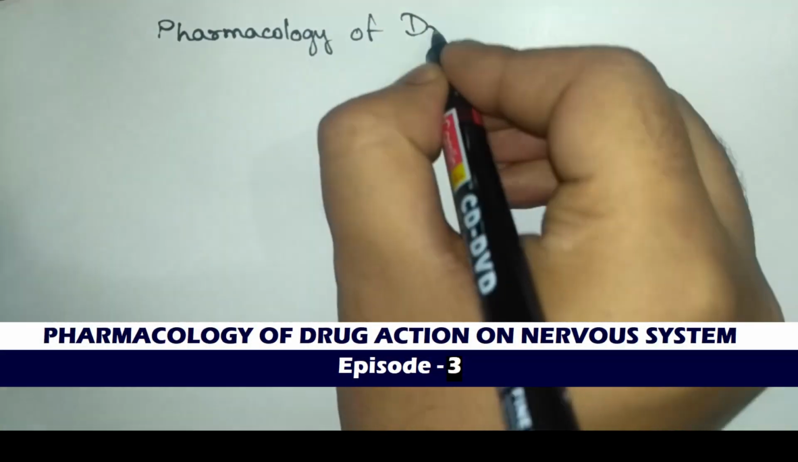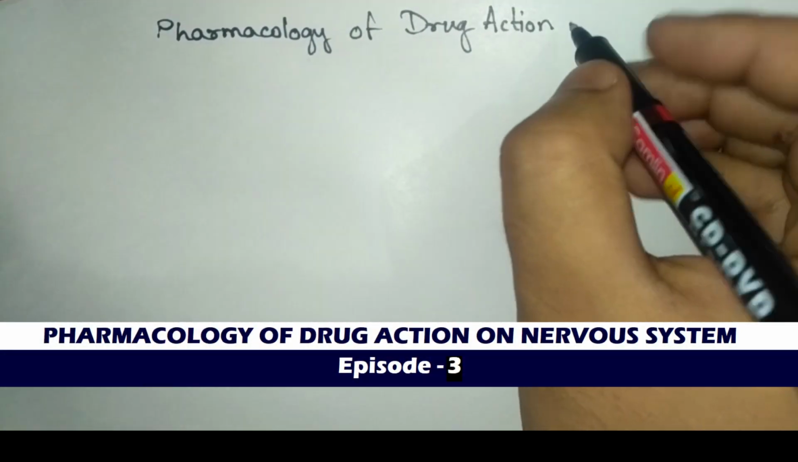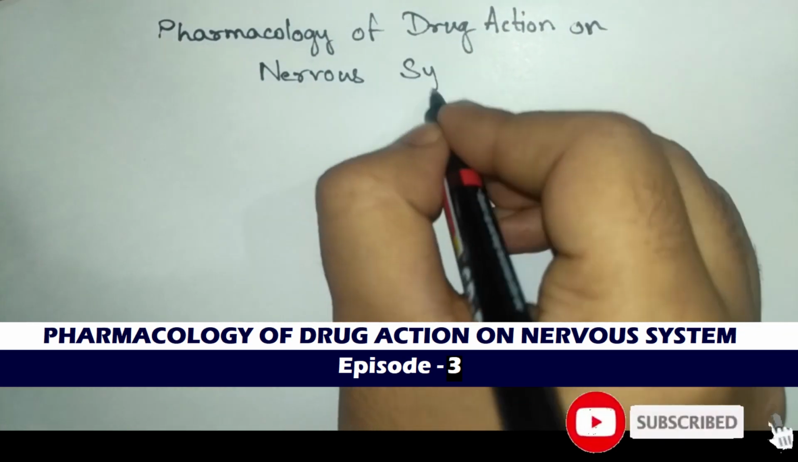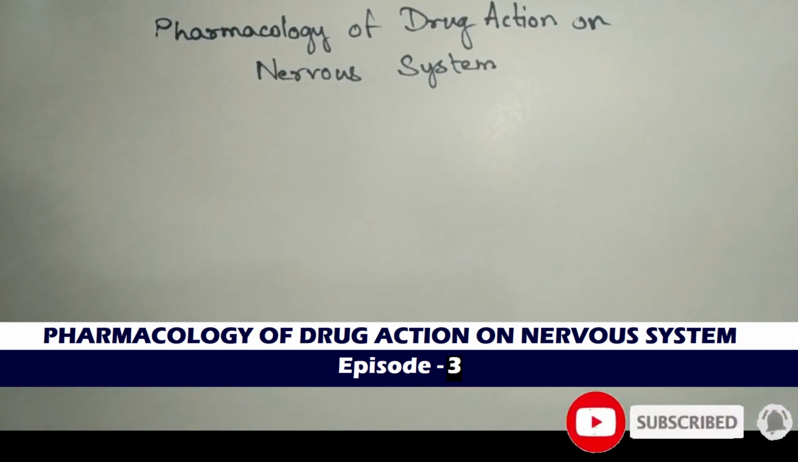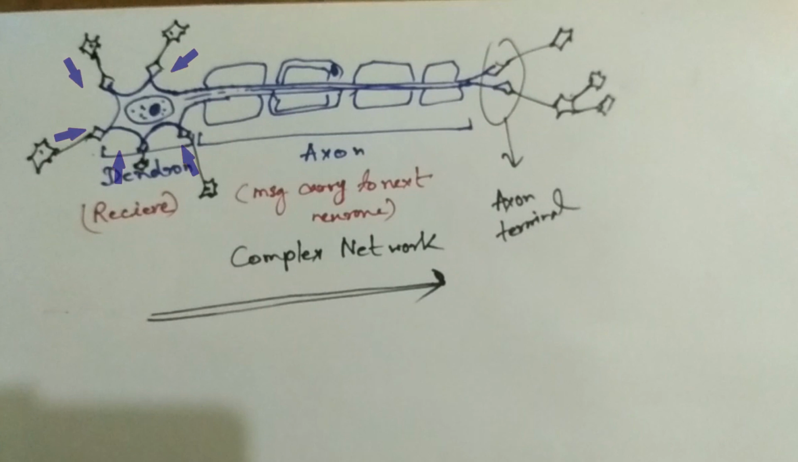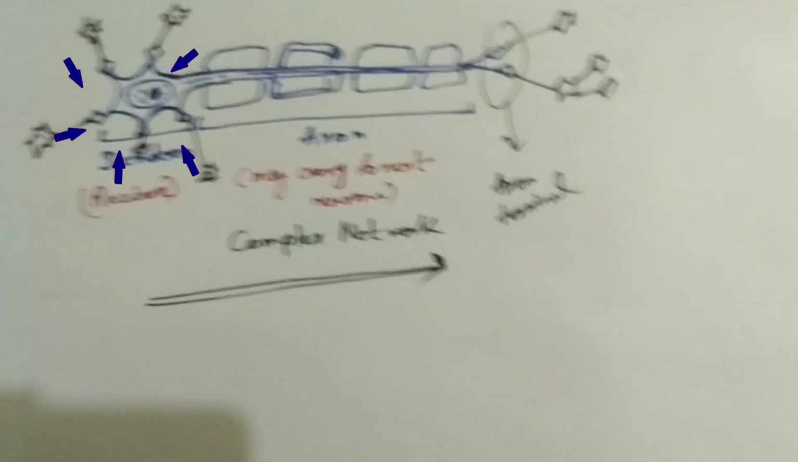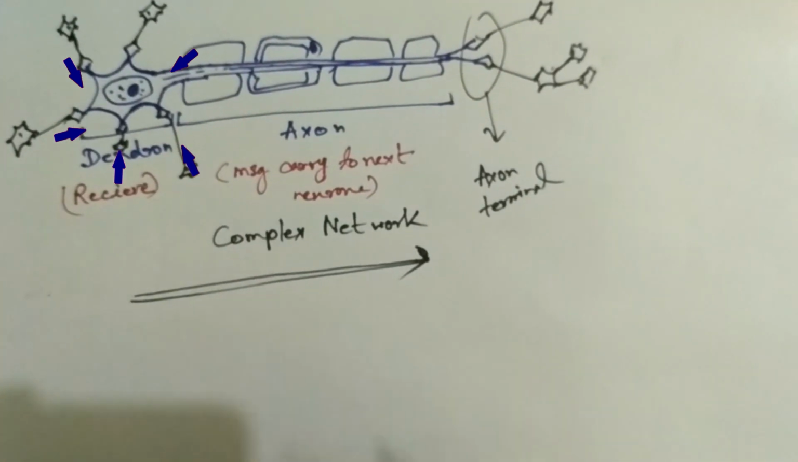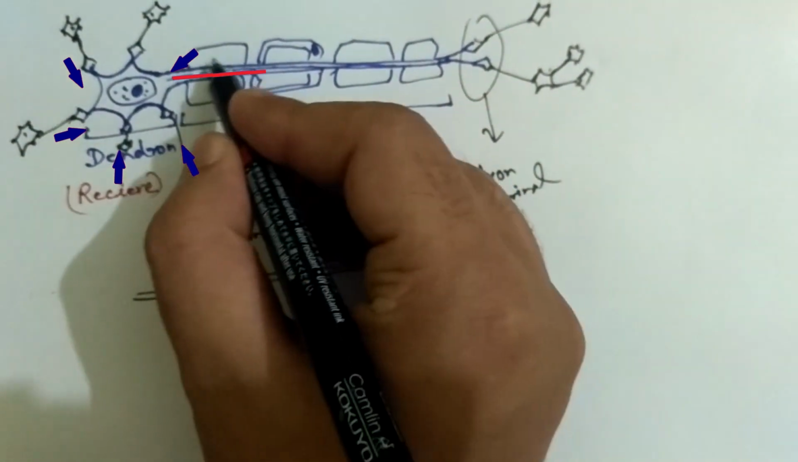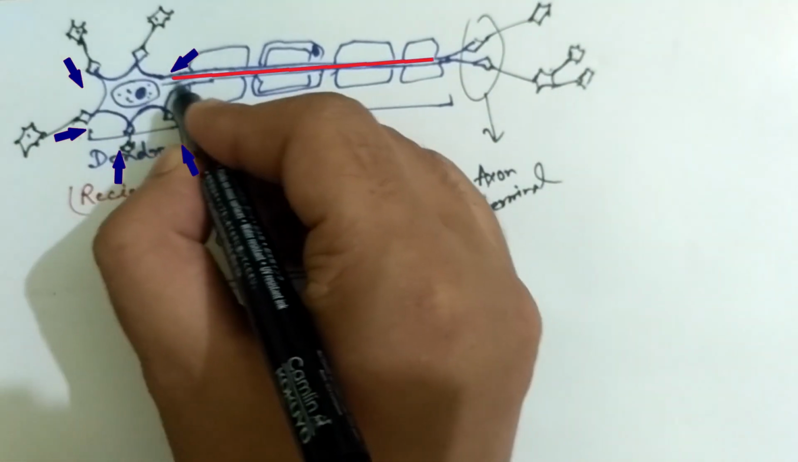Our today's topic is pharmacology of drug action on nervous system, and this is episode 3. In this episode, we will discuss, after accepting by the dendron, how impulse or stimulation can transmit in the axon through the neurofibril.